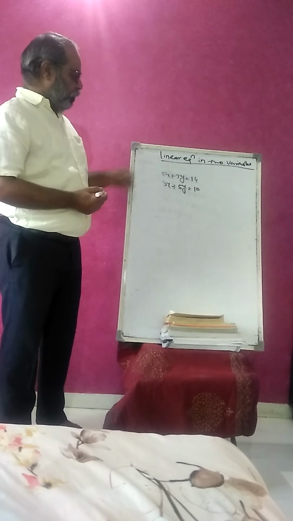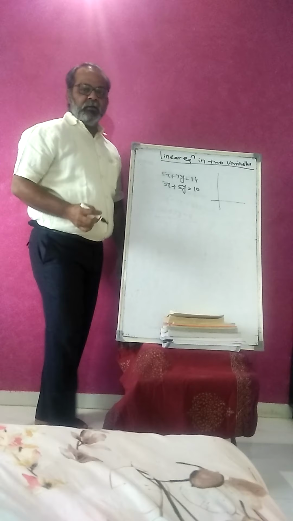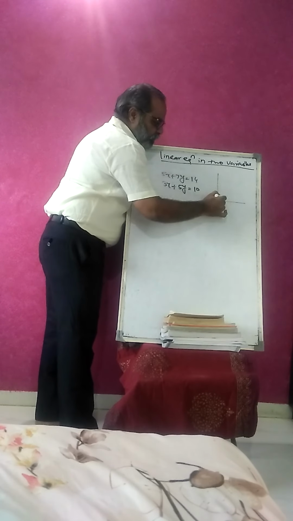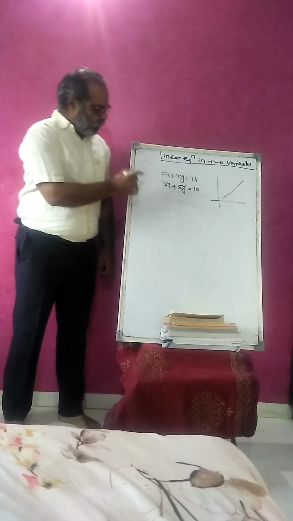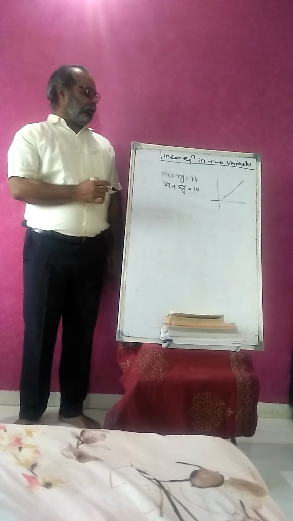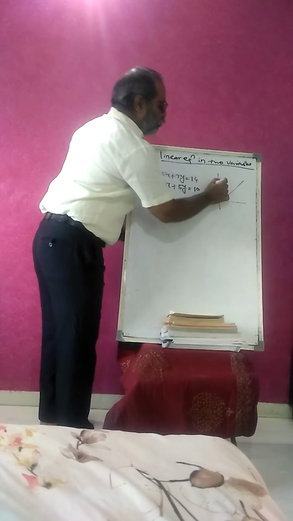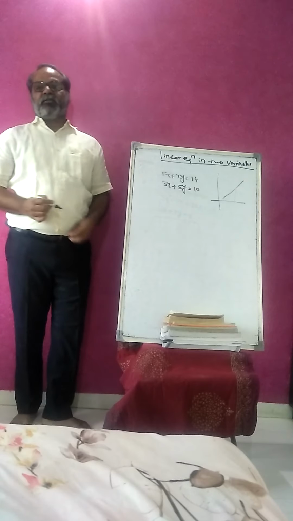I add one point here: when we plot the graph of a linear equation, that graph is always a straight line. This is a very important point. And when we have two equations, the point of intersection is the solution of the given equations.